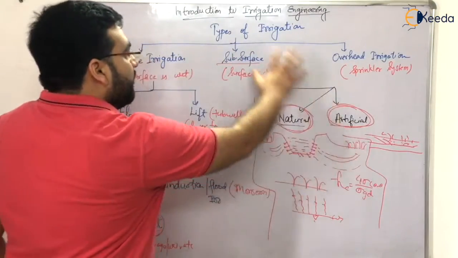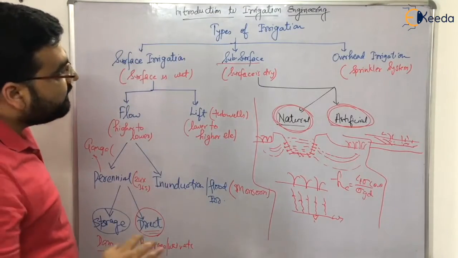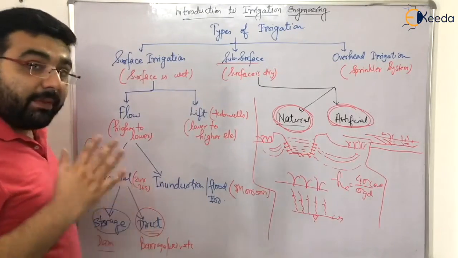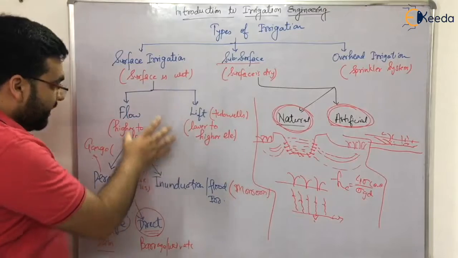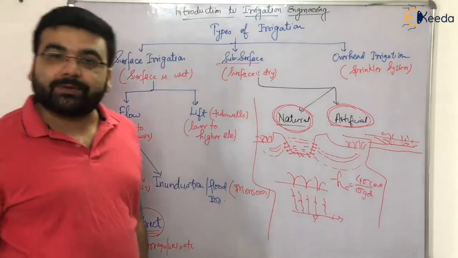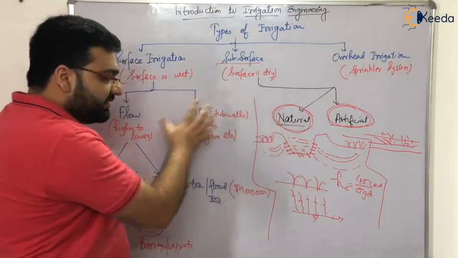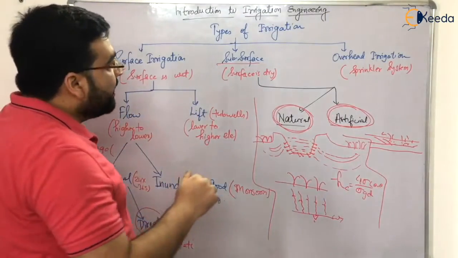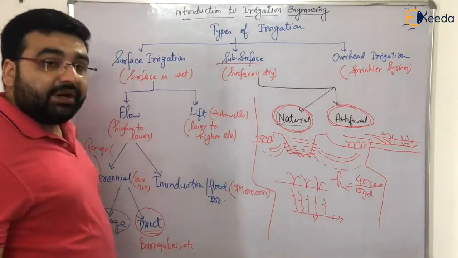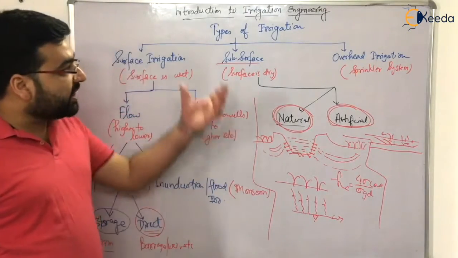So this table, whatever I have written on this board right now, which is in front of you, is very important, right? The image of this table should be in your mind, so that whenever a question comes, you are able to answer it. In the GATE examination, there is very little chance of these theoretical questions being asked. But in other examinations, be it ESE or state level examinations, this table has a very high probability of being asked. So this table should be clear to you.